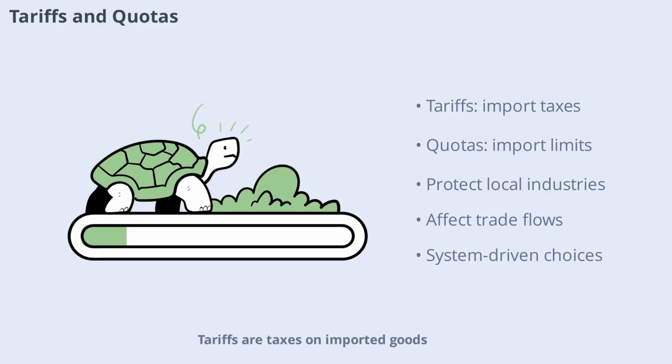Tariffs are taxes on imported goods, while quotas limit the amount of a product that can be imported. The choice to use these tools often depends on a country's economic system. Capitalist countries may reduce tariffs to encourage trade, while socialist or mixed economies may use them to protect local industries. These decisions can have a significant impact on global trade flow.